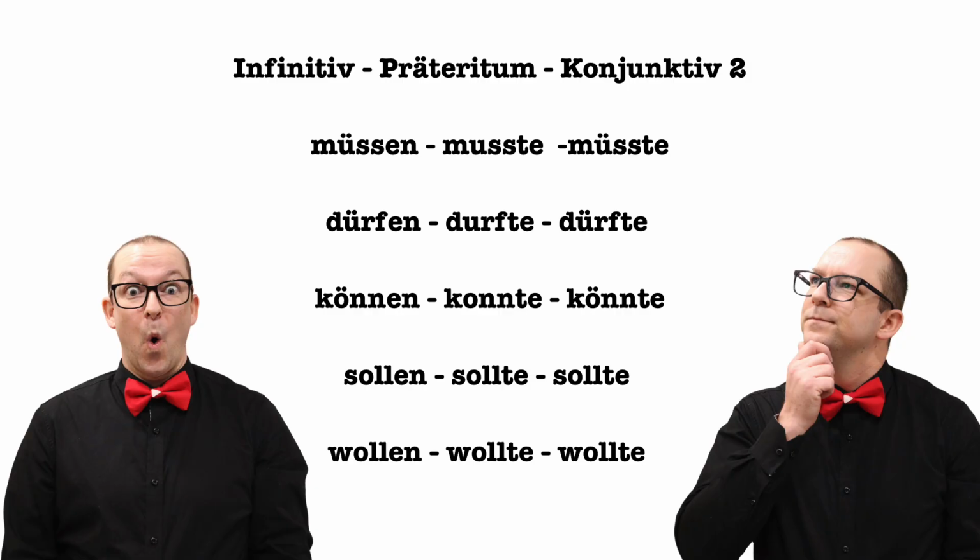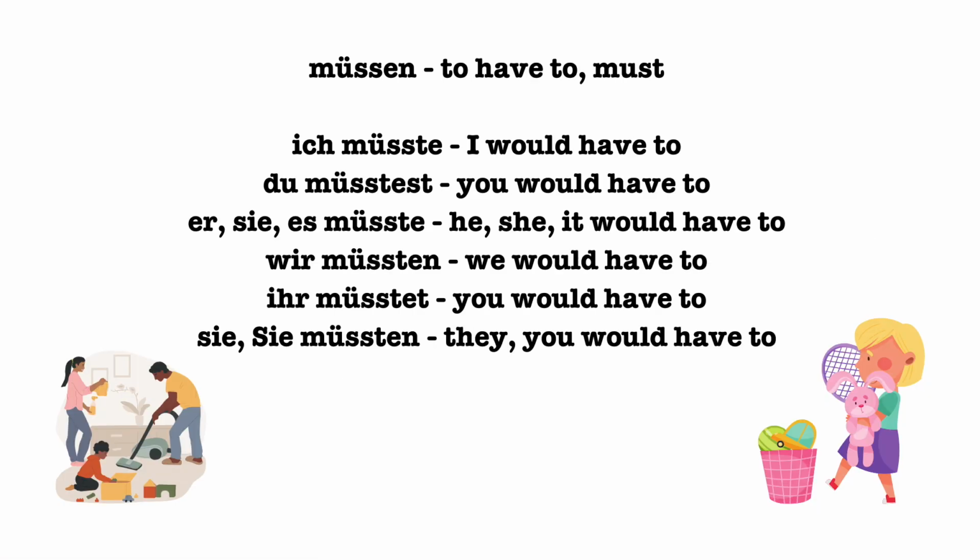Since you're probably already familiar with this form of mögen, I'm not going to dwell on that any further. It is a great way to think about the other forms of the modal verbs, however. Start with the Präteritum form of the verb. Müssen becomes musste, dürfen, durfte, können, konnte, sollen, sollte, wollen, wollte. Then add an umlaut to everything except sollen and wollen. I'll explain why in a bit. Ich müsste, du müsstest, sie es müsste, wir müssten, sie müssten.